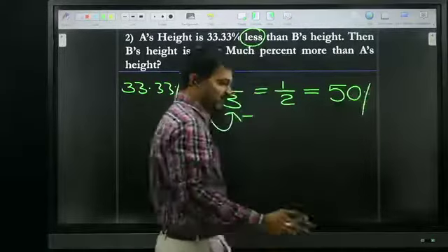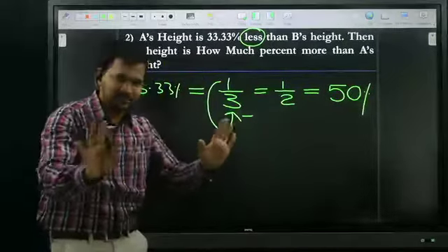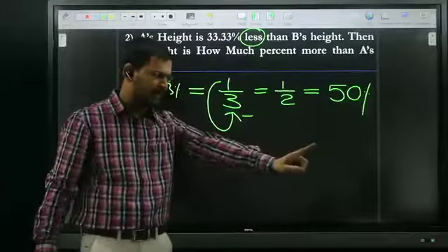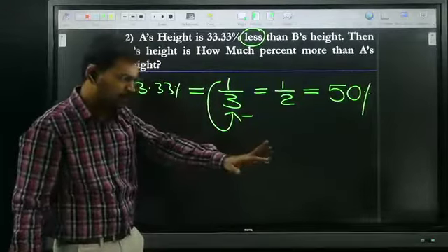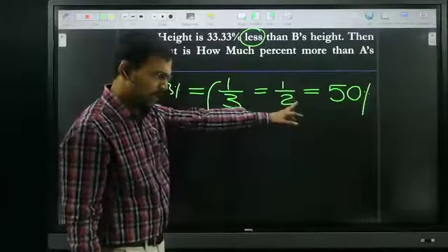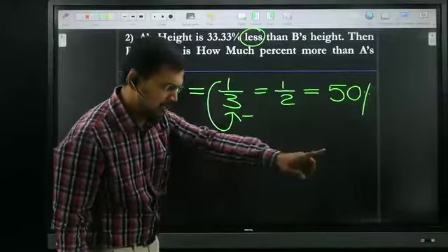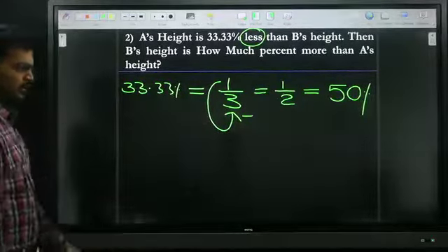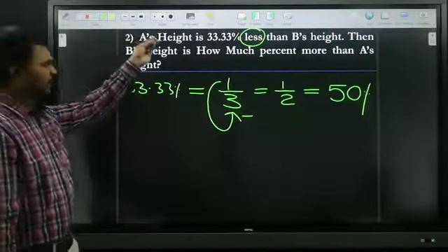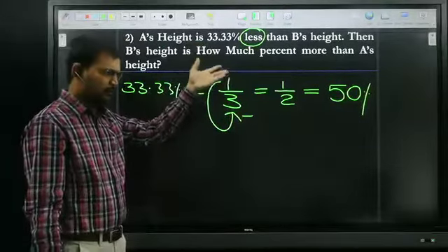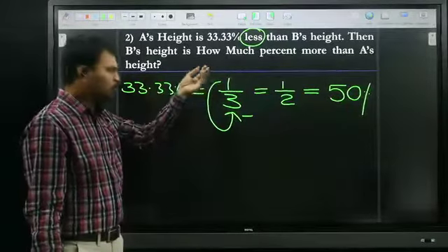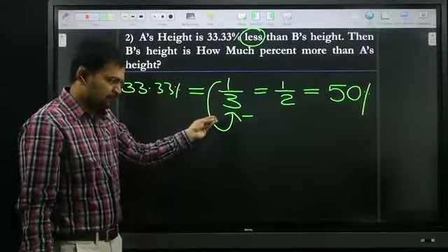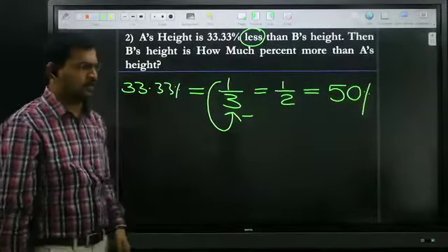Now tell me, is this the best way of attacking or not? Within seconds we are responding. Did all of you get it? Chandana, did you understand? Swapna, are you okay? This is the right way. Wherever less, loss or discount is given, simply subtract the numerator value from the denominator. All of you okay? Very good.